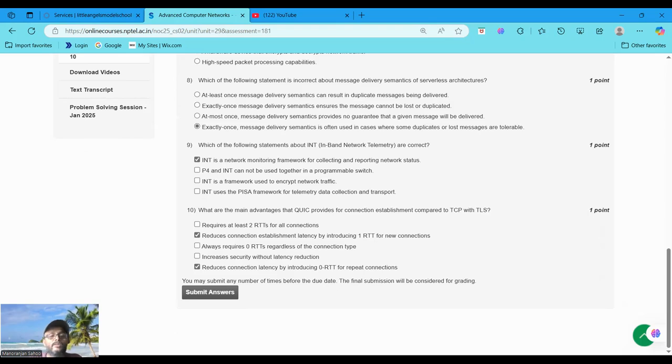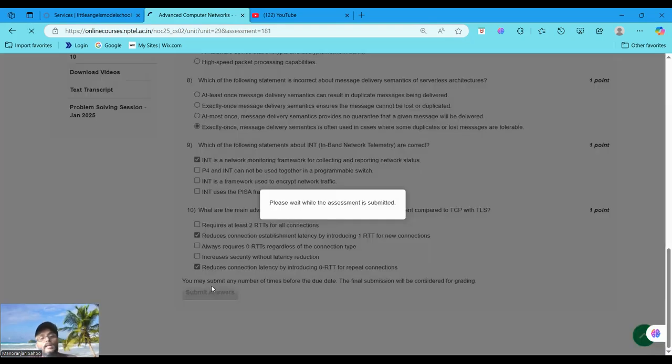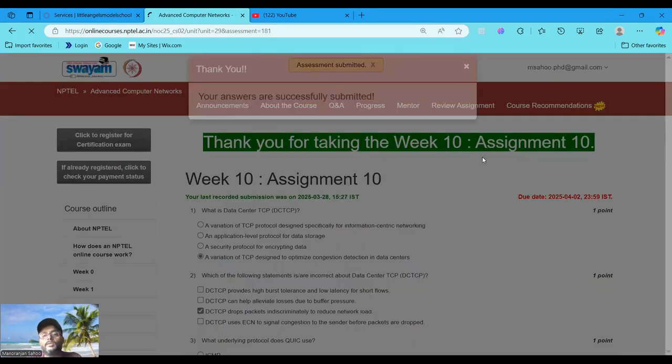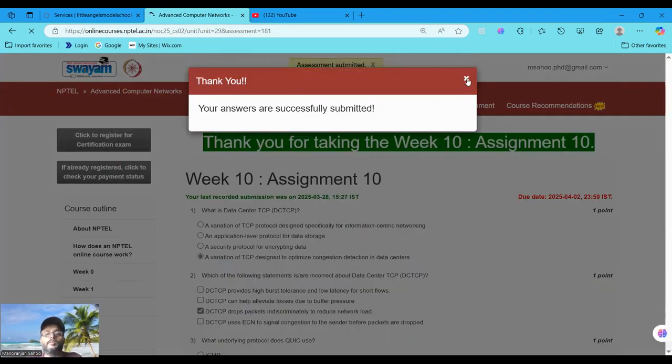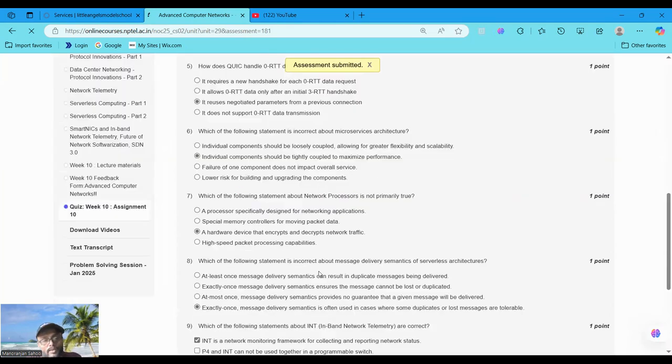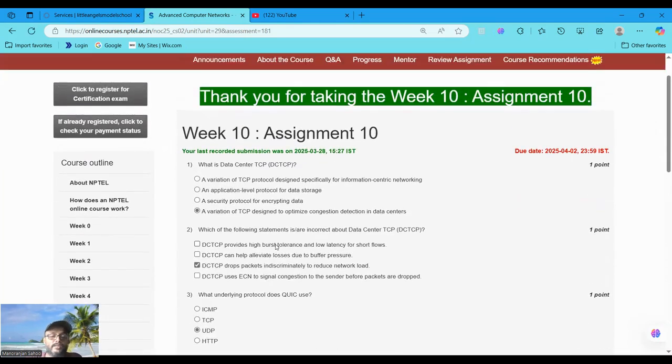Now guys, we successfully attempted the 10 questions. We now submit the answer. Please wait, the assignment is submitted, and thanks for taking the week 10 assignment. Your answers are successfully submitted. We attempted all 10 questions with detailed explanations here.